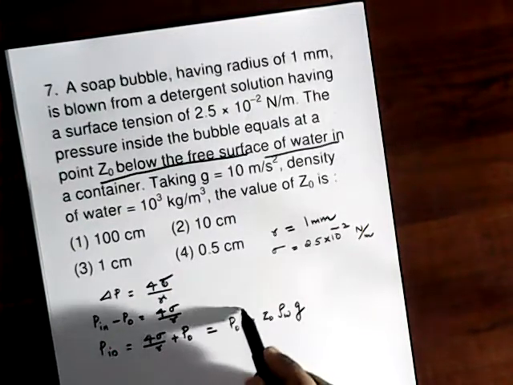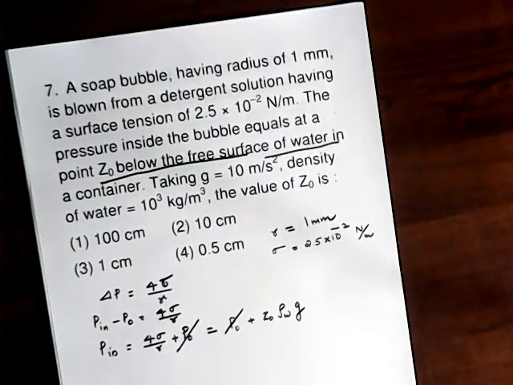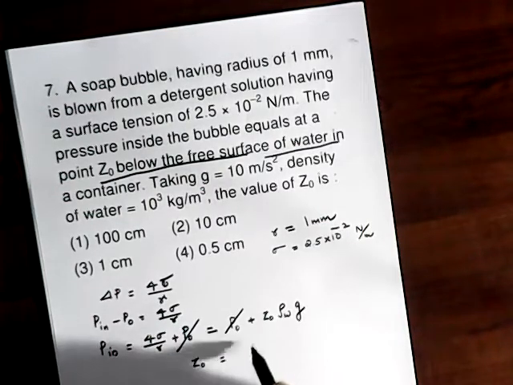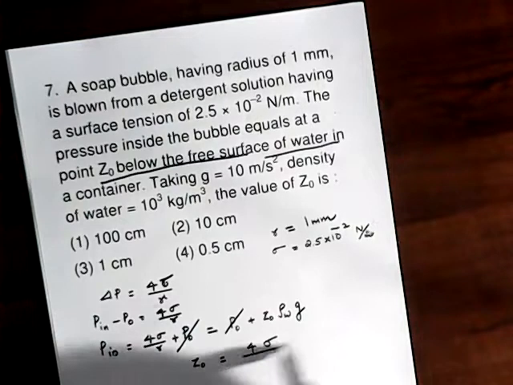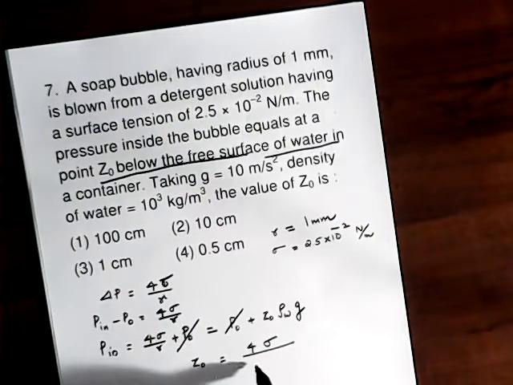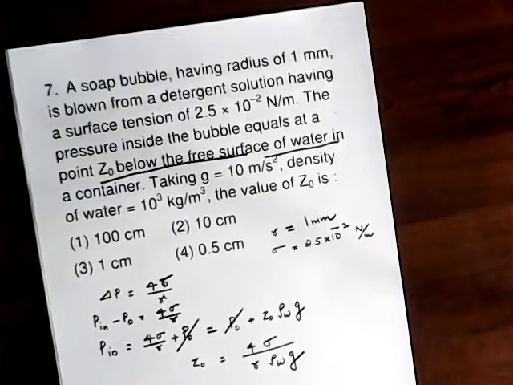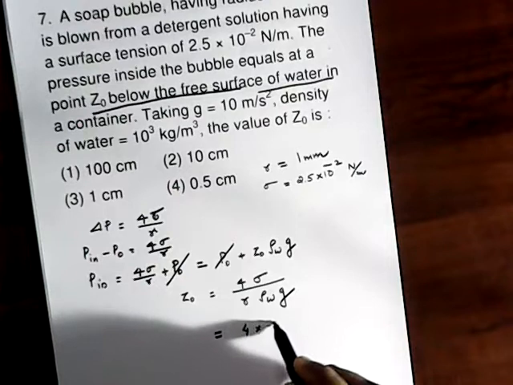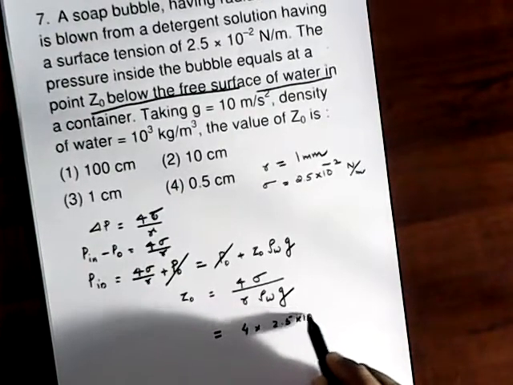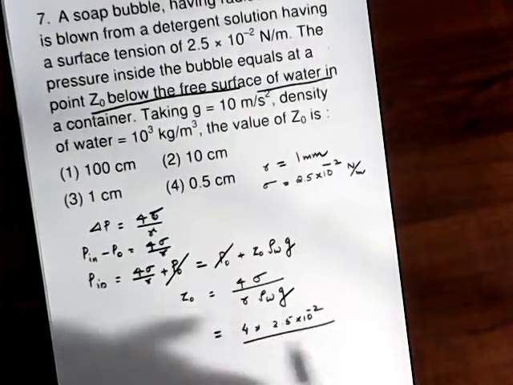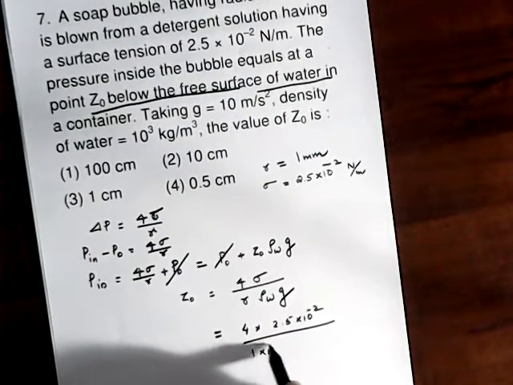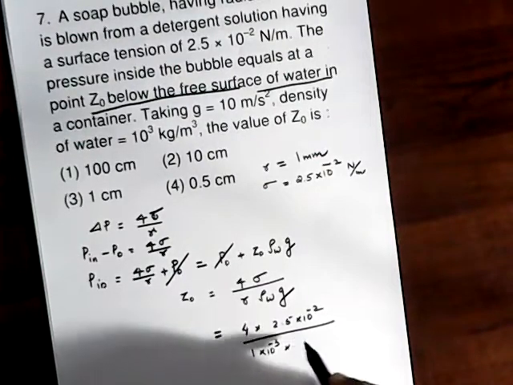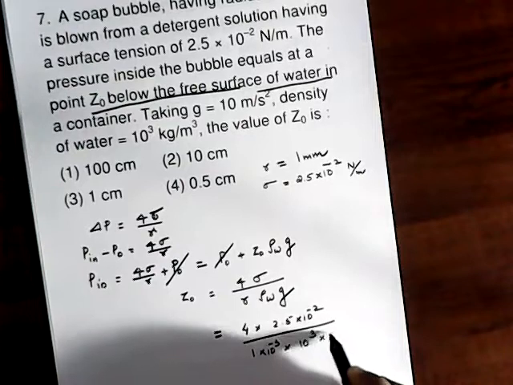So our aim is to find Z0. To find Z0, we can write Z0 equal to 4 sigma by R rho W g. That is 4 into the sigma as 2.5 into 10 raised to minus 2, by the radius as 1 millimeter, and the density of water as 10 raised to 3 into 10.